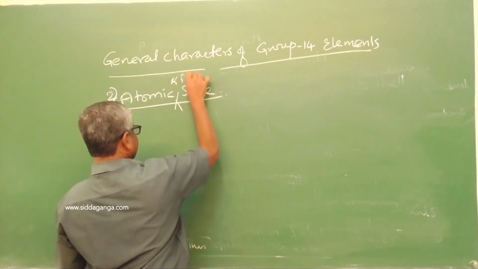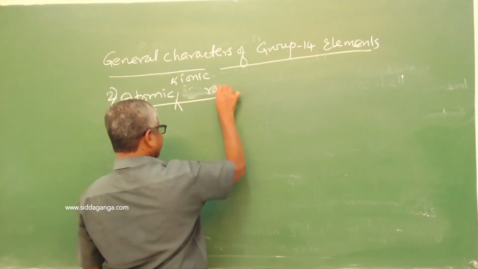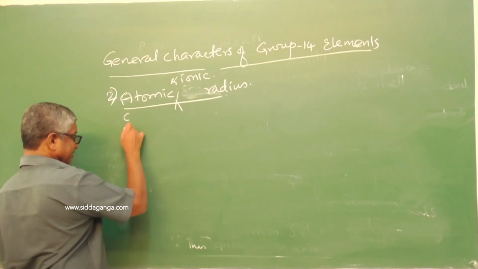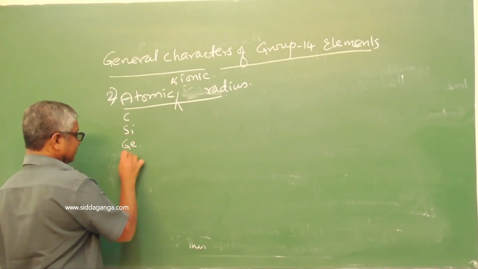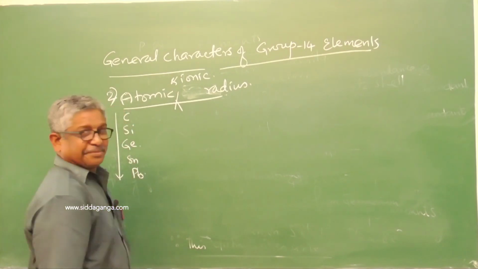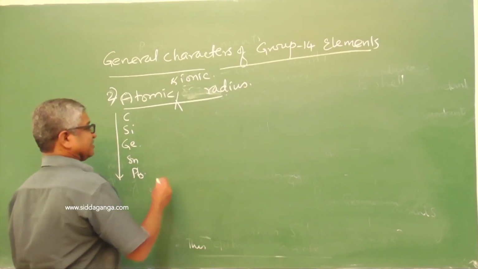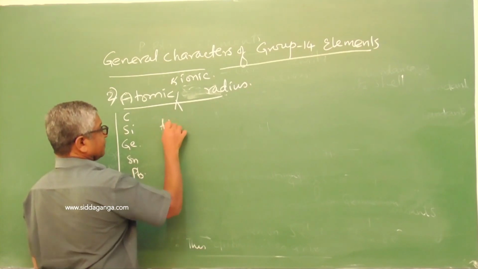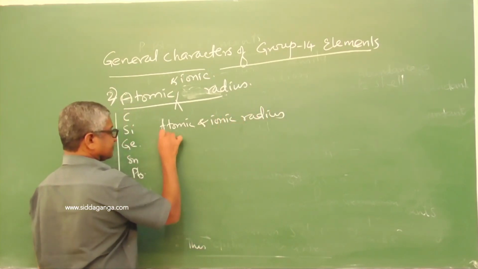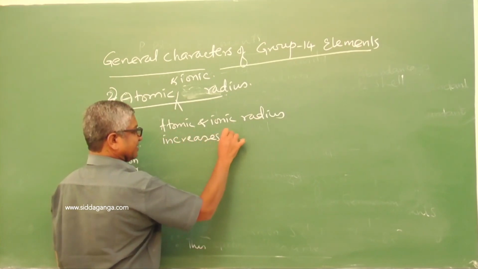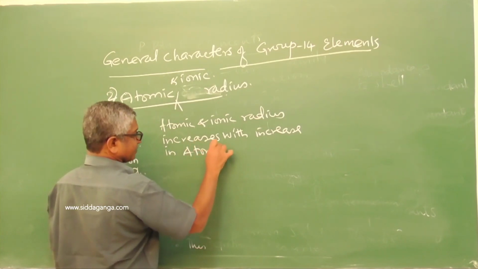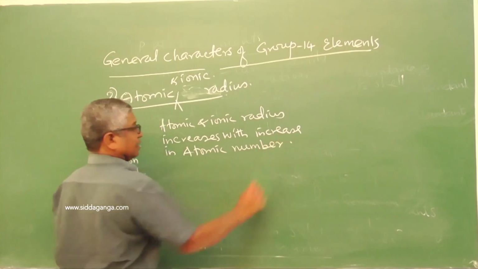If we move down from carbon, silicon, germanium, tin and lead, the atomic and ionic radius increases with increase in atomic number.